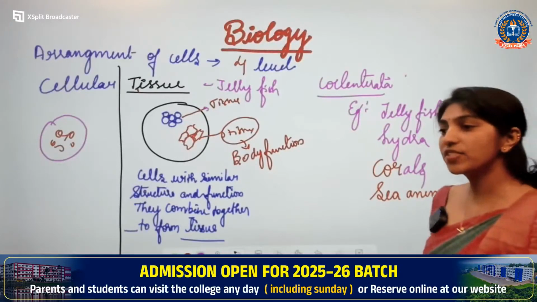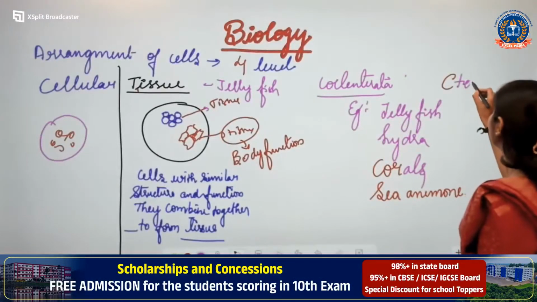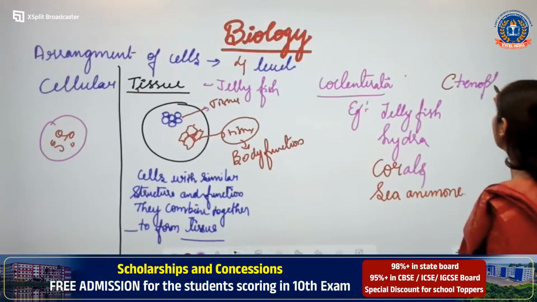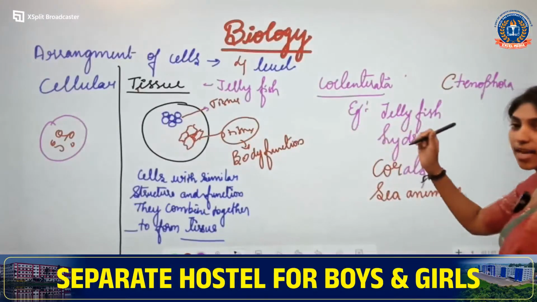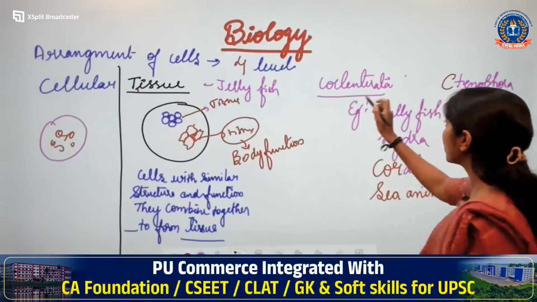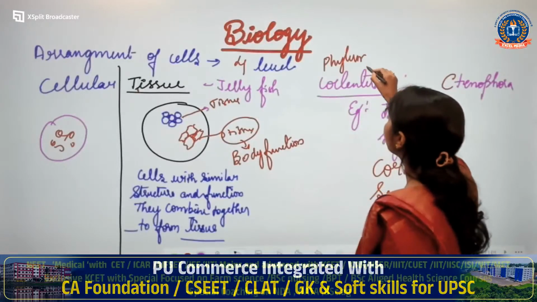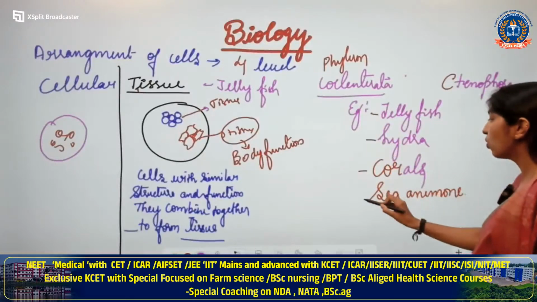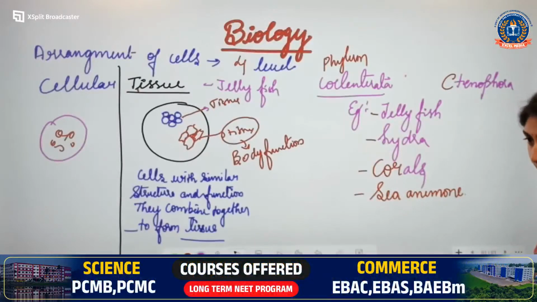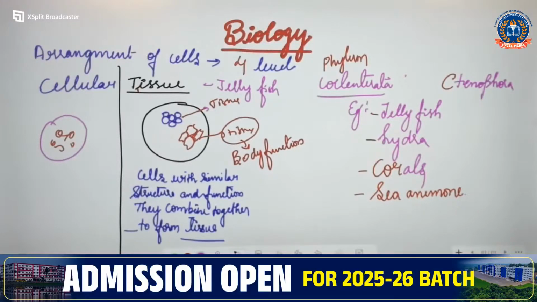Then we have studied about ctenophorans, ctenophora. These are the examples for tissue level of organization. Coelenterata is a phylum. What are the examples that come under this phylum? Jellyfish, Hydra, corals, sea anemone. Then Physalia, Meandrina, those are the correct names. Those are the scientific names.